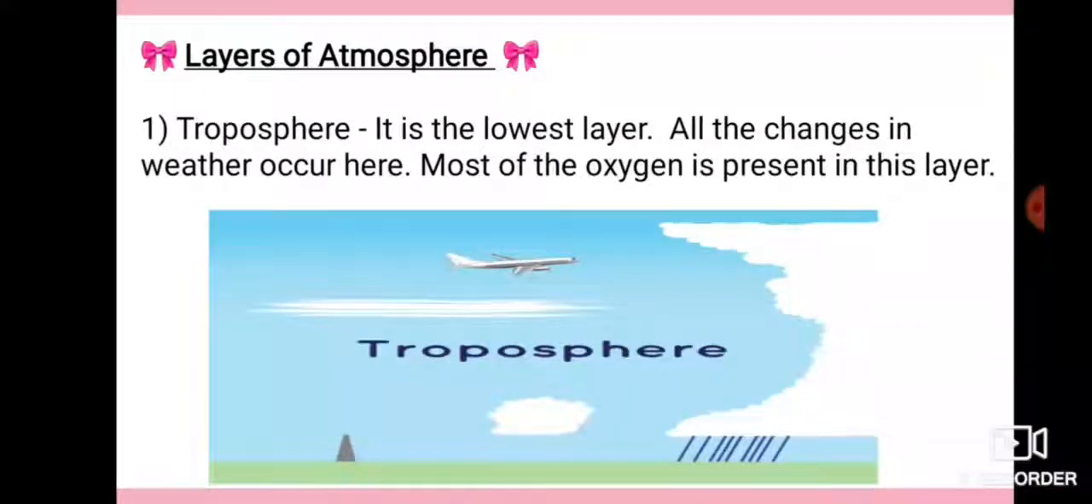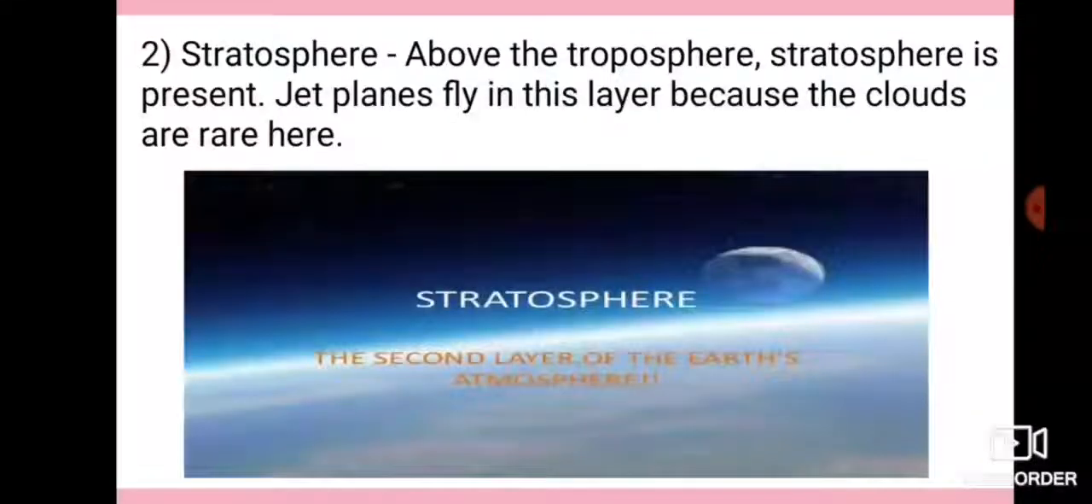It is the first and lowest layer of the atmosphere of the Earth and contains 75% of the total mass of the planetary atmosphere. Aeroplanes fly in this layer. Second one, stratosphere. The stratosphere is the second layer of the atmosphere of the Earth. It is filled with ozone gas. Swans, cranes, and vultures can fly in the stratosphere.